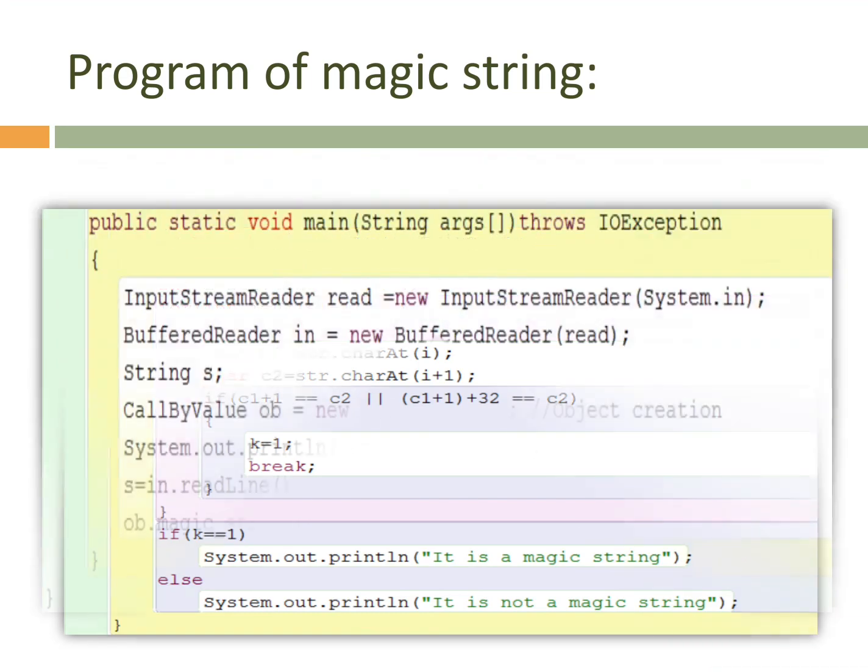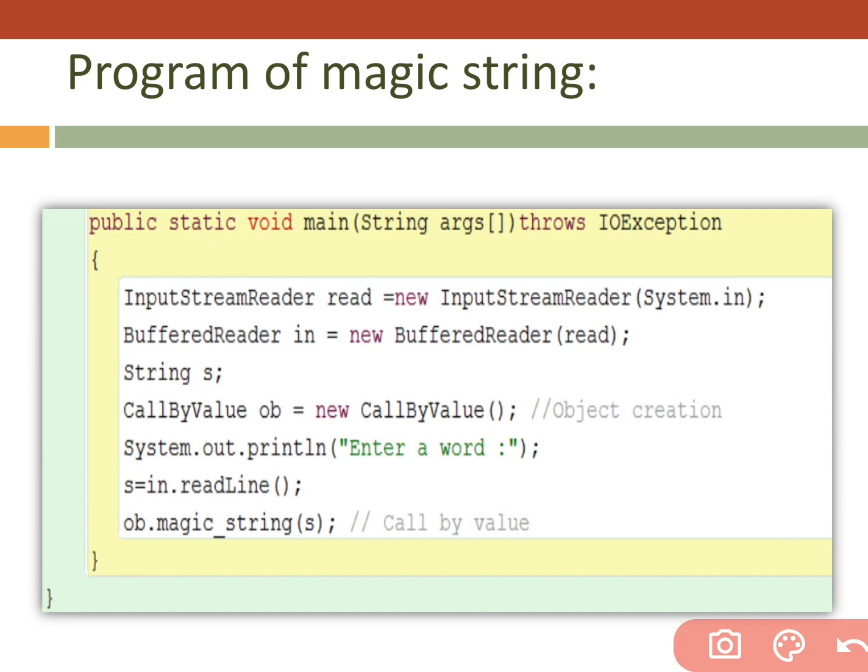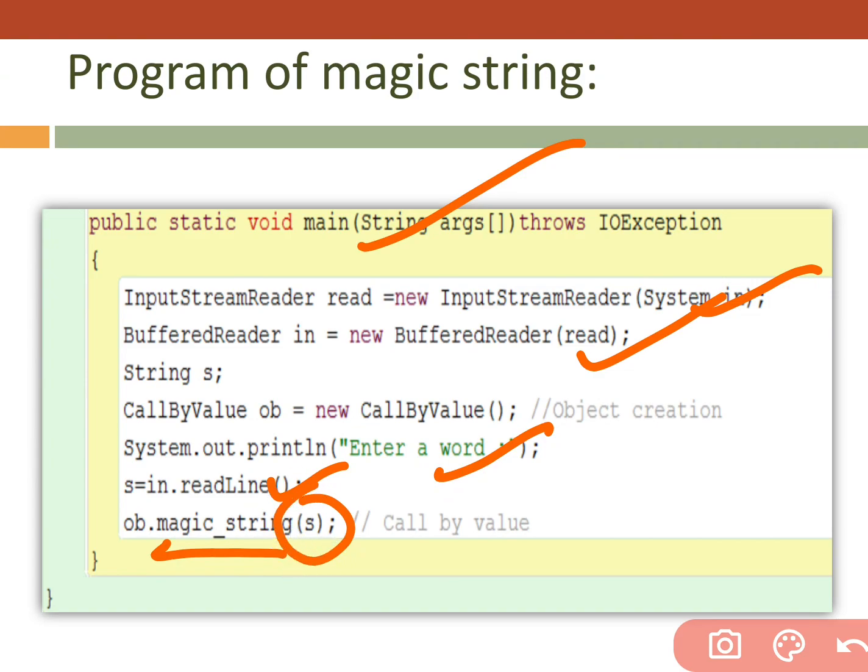And then, moving further, in this we have to accept a word, and then forward that word to magic string. But magic string is a non-static function.